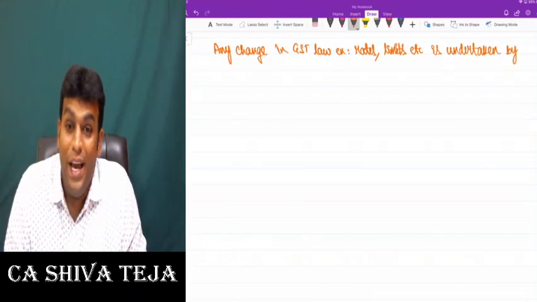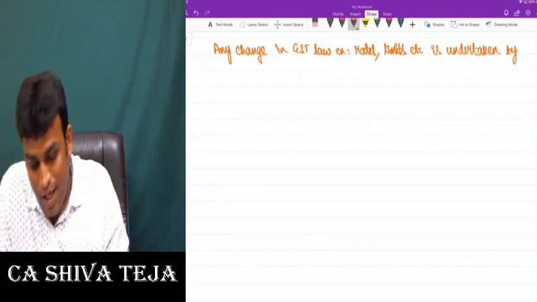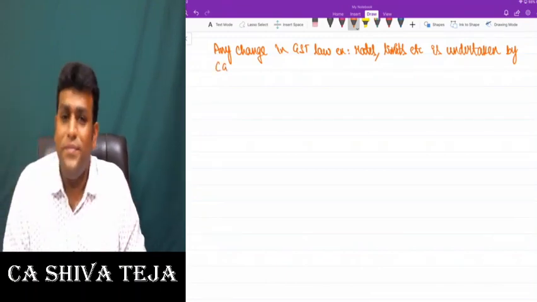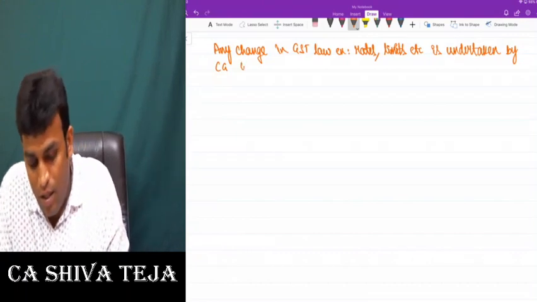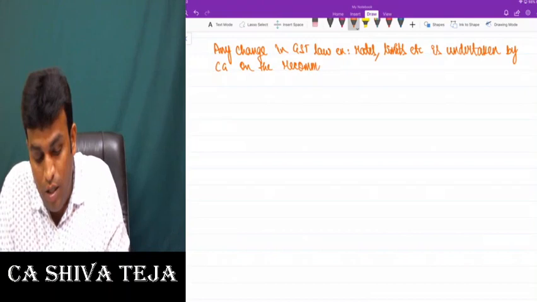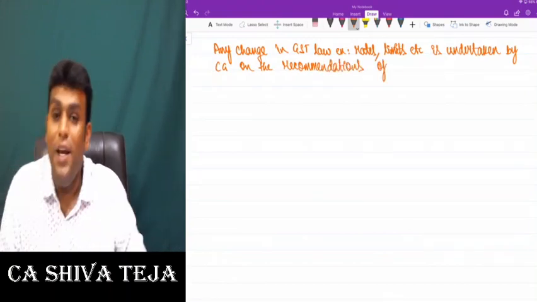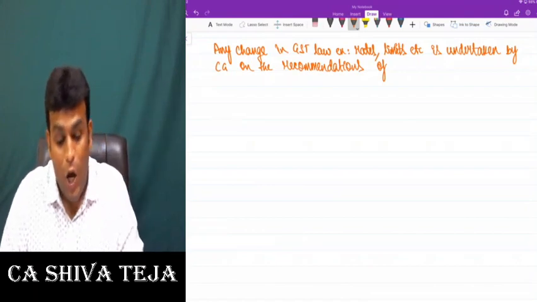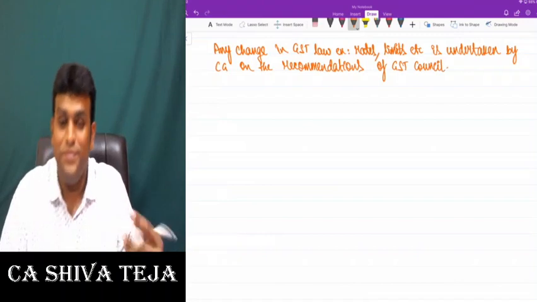GST law, that is rates or limits, etc., is undertaken by the central government. Who will undertake that? The central government, on the recommendations of somebody called the GST Council.